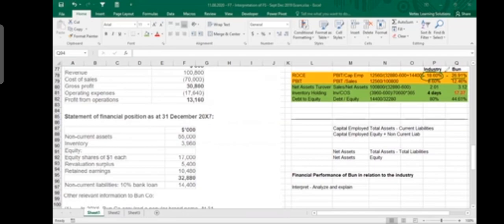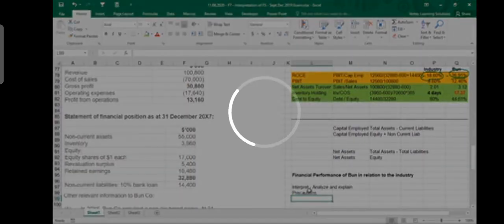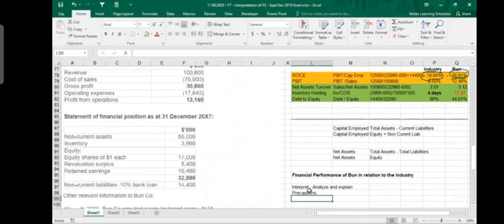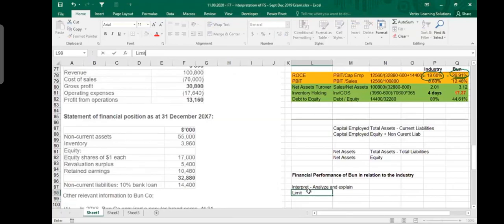I'm not expecting this from you. I can see that. Please tell me why it is bigger, what would be the reason, or what precautions you should take. So always do interpretation and do precautions. You remember there is one topic called limitations of financial statements. We said that sometimes the information presented in the financial statements may not give the true or correct picture because of some limitations. Please read that chapter and listen to that video. Precautions, or let's call them limitations, you have to give, okay?